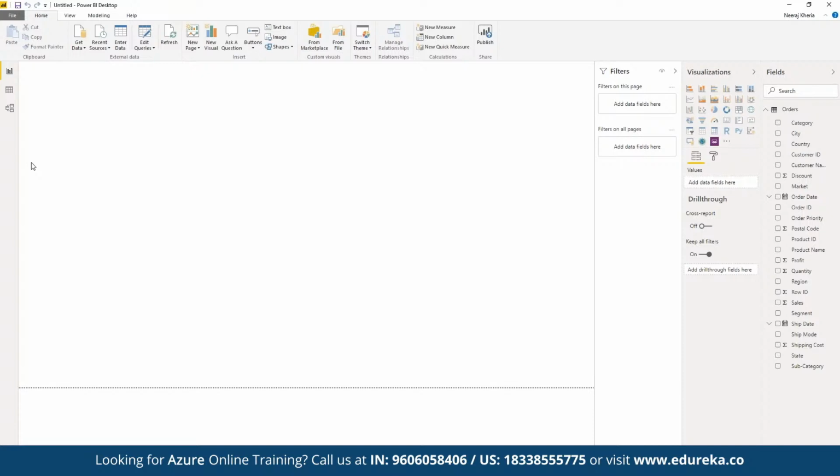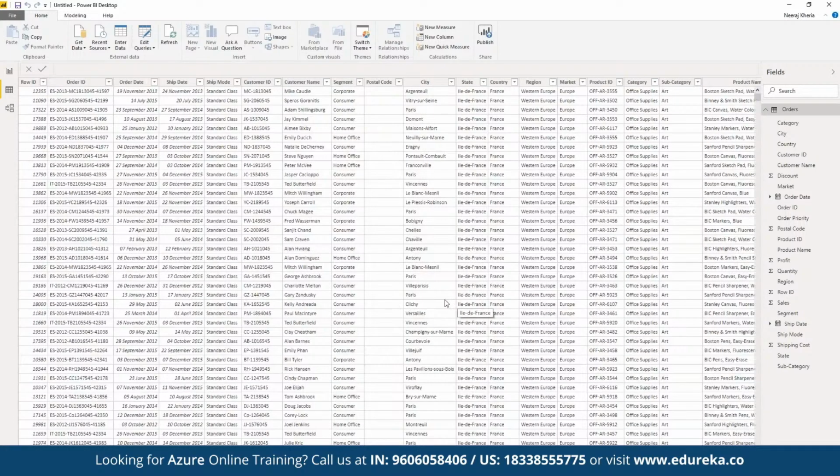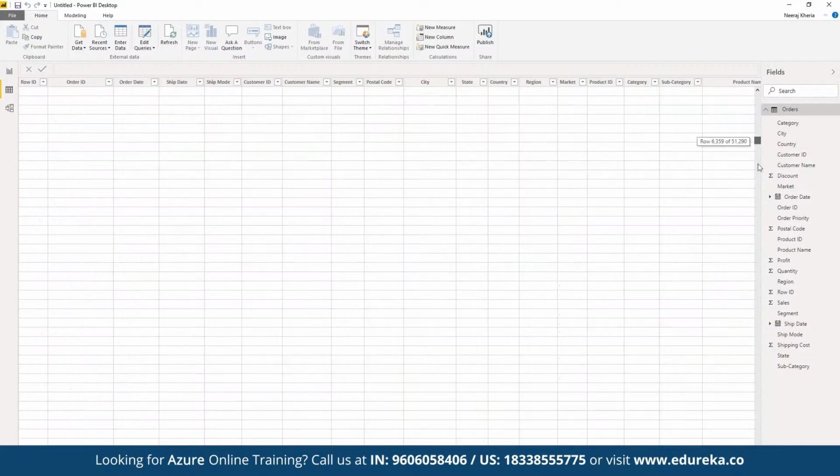To visualize the entire data set, we can click on this option which says data. Here we can see the entire data set in terms of the rows and columns that we have imported. As you can see, there are currently 51,290 rows available in the data set that we have imported into our Power BI Desktop.